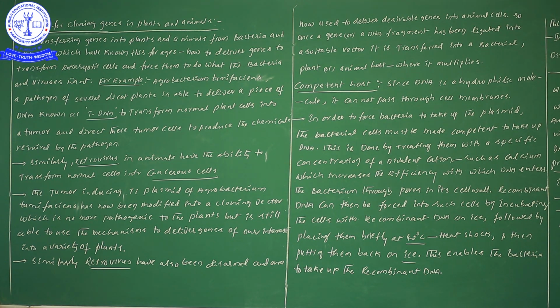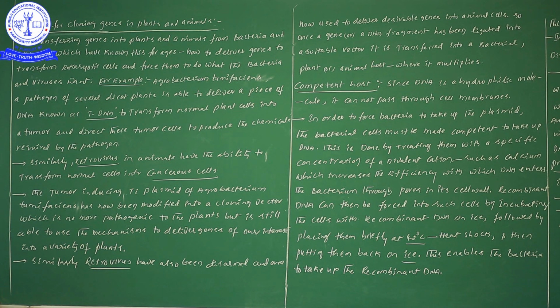In this case, one important example I am going to take is Agrobacterium tumefaciens. Agrobacterium tumefaciens is a pathogen of several dicot plants. Don't forget, it is able to deliver a piece of DNA known as T-DNA to transform normal plant cells into tumor cells.